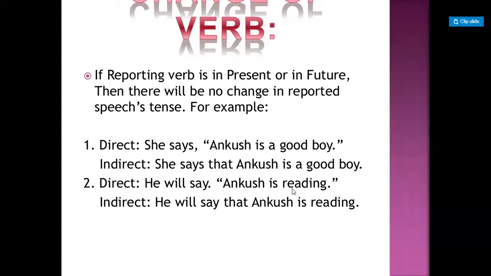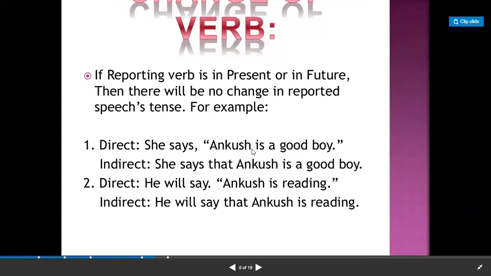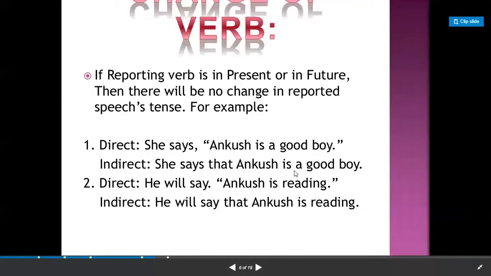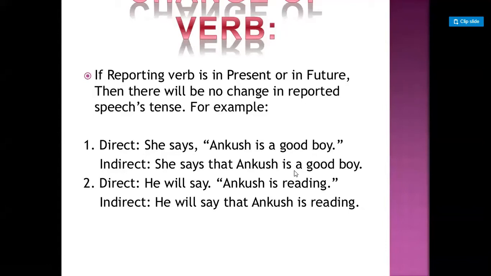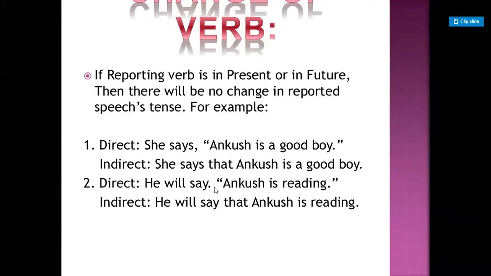This we have already done in class 6. See, suppose the first sentence is, she says Ankush is a good boy. How will it change into indirect? She says that Ankush is a good boy. Why is there no change in the tense here? You will say, because here the reporting verb is says. Whenever it is simple present or simple future, then there is no change in the tense of the sentence.